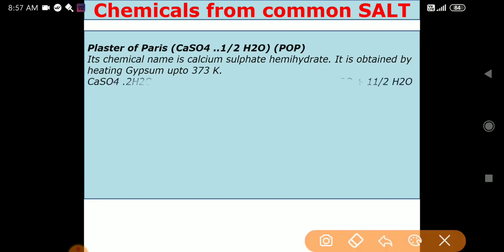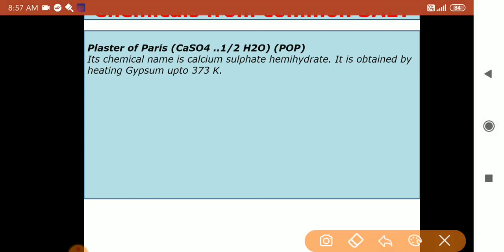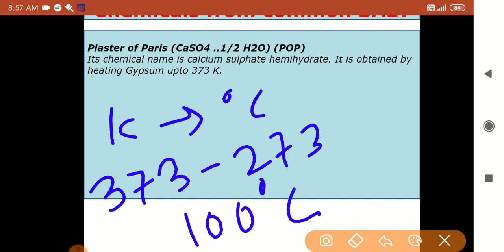So how to convert Kelvin to Celsius? If the temperature is given as 373 Kelvin, subtract 273, and you will get 100 degrees Celsius. If you want to convert from Kelvin to degrees Celsius, you have to subtract 273, and if you want to convert degrees Celsius to Kelvin, we have to add 273.